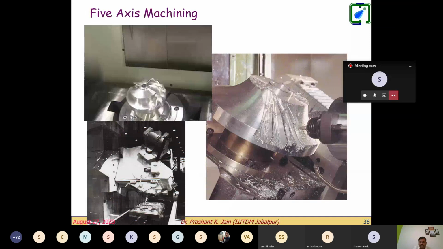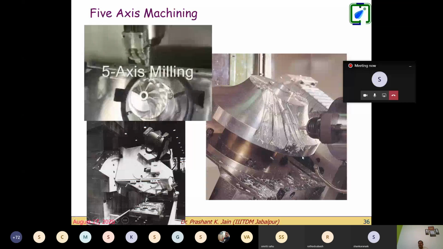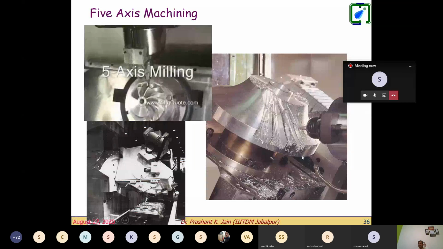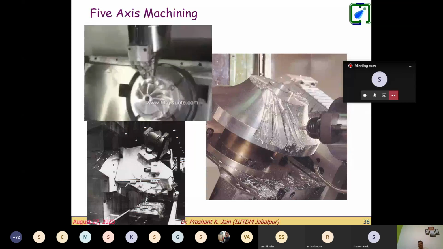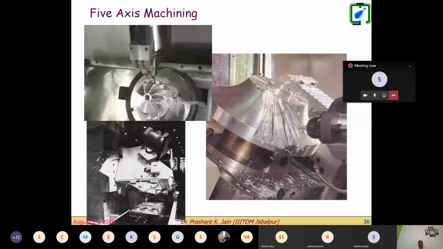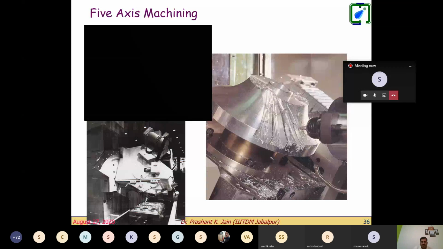And you see here we require a lot of control for 5-axis machining, so that every time the tool should be perpendicular to the surface. Wherever this tool is touching the workpiece, you can see on the upper left corner, that is 5-axis machining. Look at here, every time this tool has to be perpendicular to this.